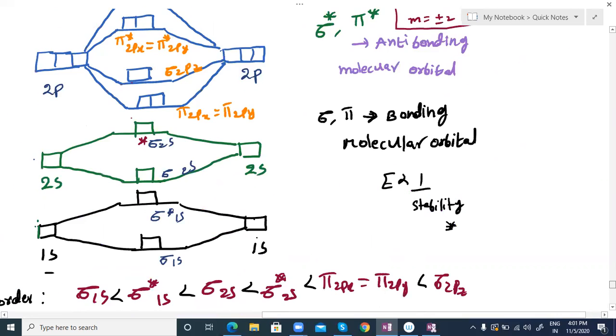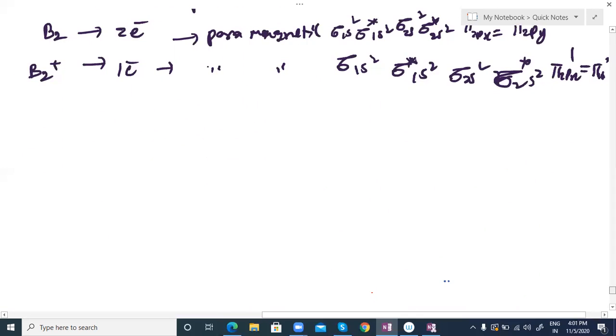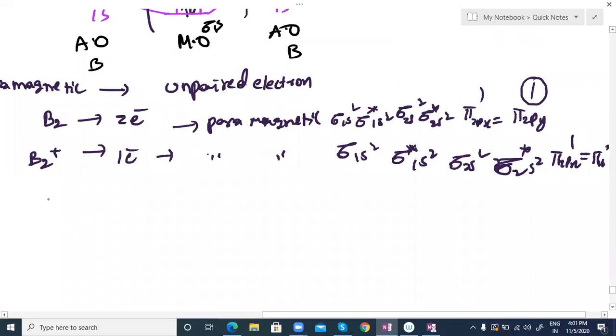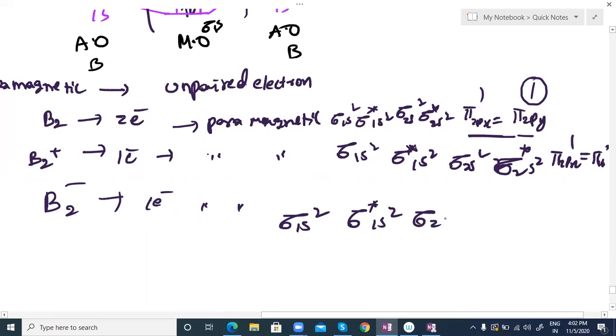So this is what we get for the B2 molecule. B2 minus means we have to add one extra electron. Even this is paramagnetic, with one unpaired electron. Sigma 1s2, where you have to add the electron, is the last orbital, that is pi 2px or pi 2py. Both you can say we can add. Sigma star 1s2, sigma 2s2, sigma star 2s2, then pi 2px with 2 electrons and pi 2py with 1.